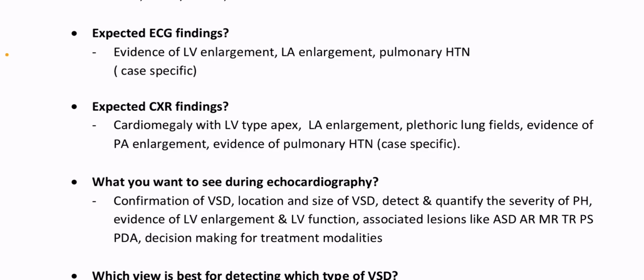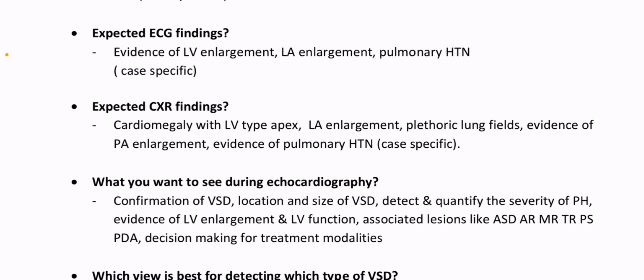Evidence of LV enlargement, LA enlargement, pulmonary hypertension. It is case specific. Expected X-ray findings: cardiomegaly with LV type apex, LA enlargement, plethoric lung fields, evidence of pulmonary artery enlargement, evidence of pulmonary hypertension.